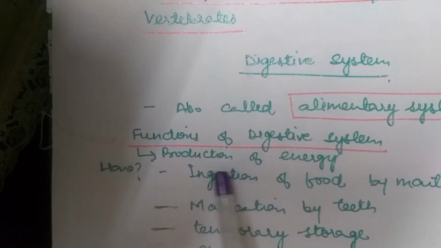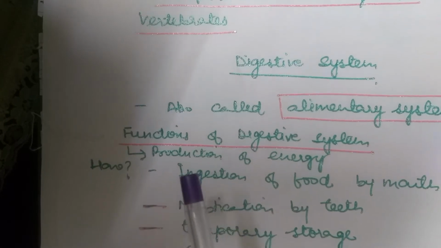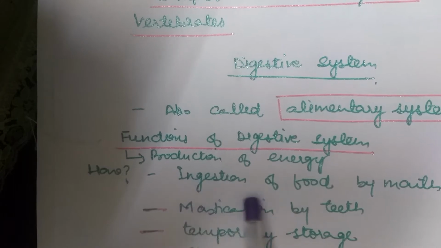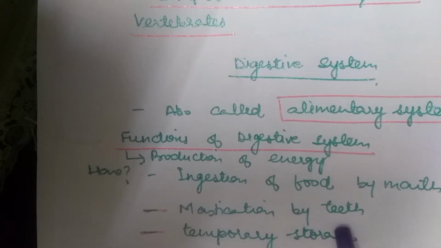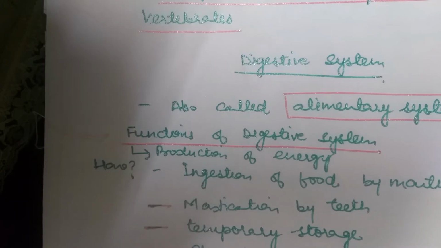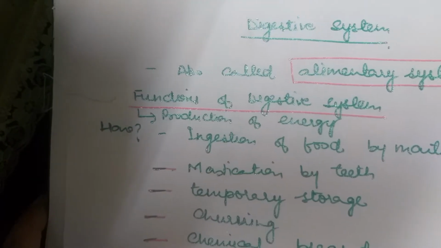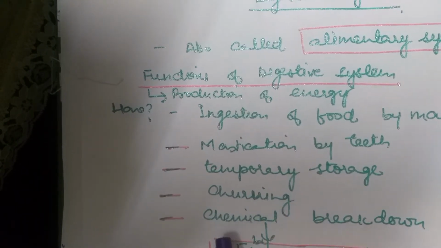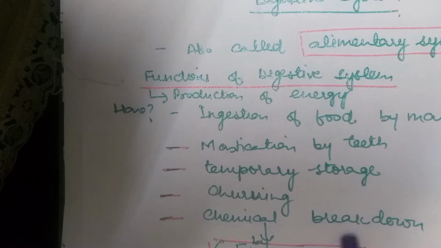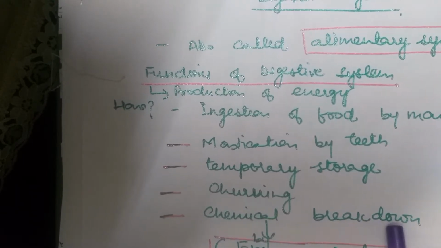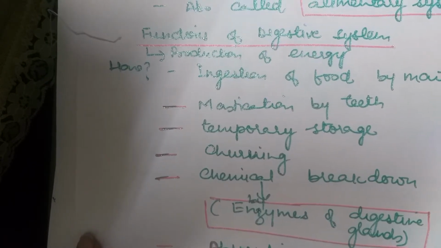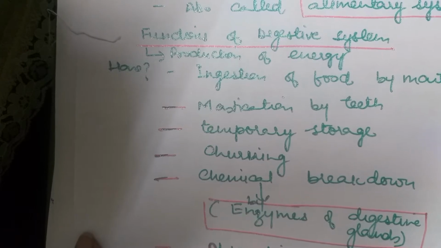There are different parts in the digestive system which have different roles to play. Food is ingested in the mouth, where it is masticated by teeth, and it is temporarily stored in the stomach. In the stomach it is churned physically, and then it moves down into the intestine, where it is chemically broken down by the enzymes of the digestive glands. There it is absorbed into the blood and lymph, and finally it is assimilated into the body tissues.